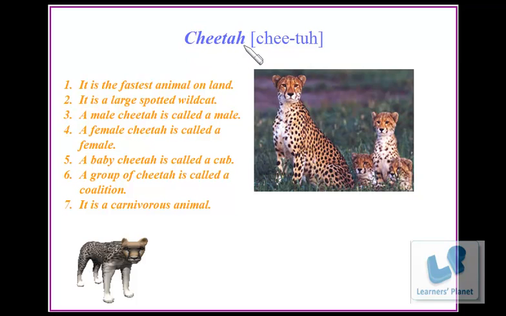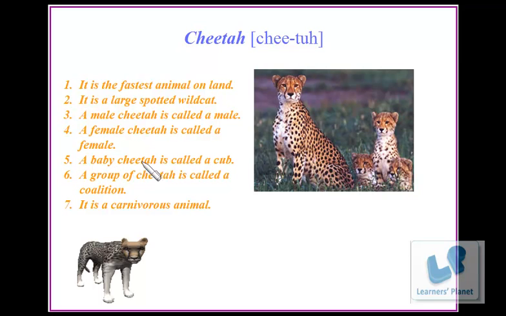Cheetah. It is the fastest animal on land. It is a large spotted wild cat. A male cheetah is called a male. A female cheetah is called a female.